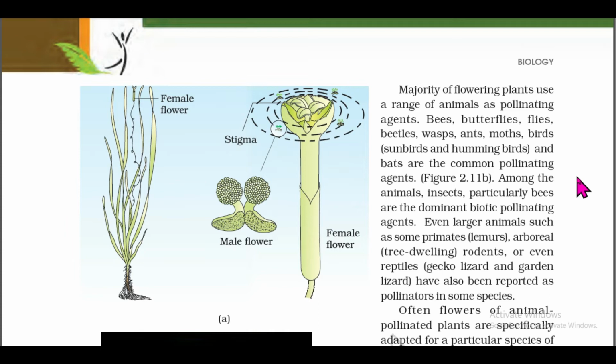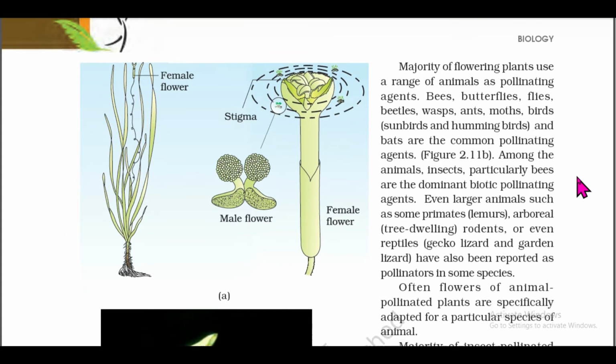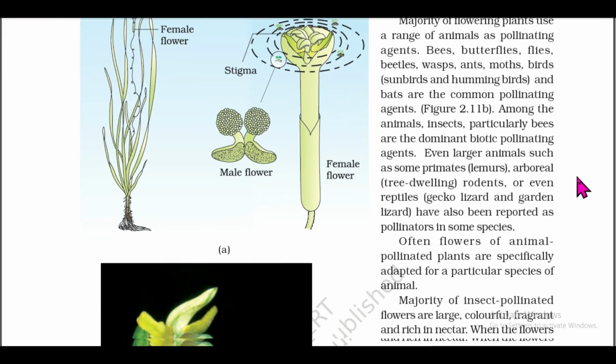Even larger animals such as some primates, arboreal (tree-dwelling) rodents, or even reptiles like gecko lizard and garden lizard have also been reported as pollinators in some species.